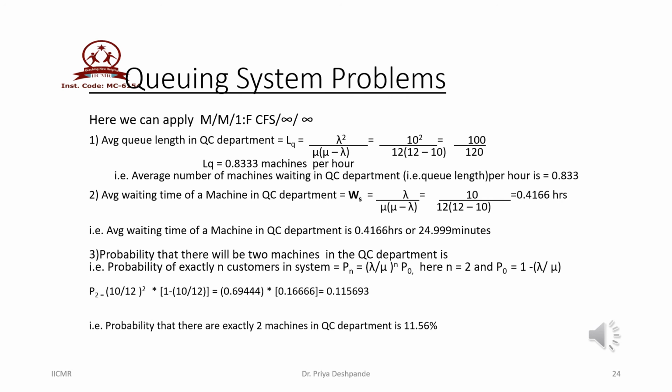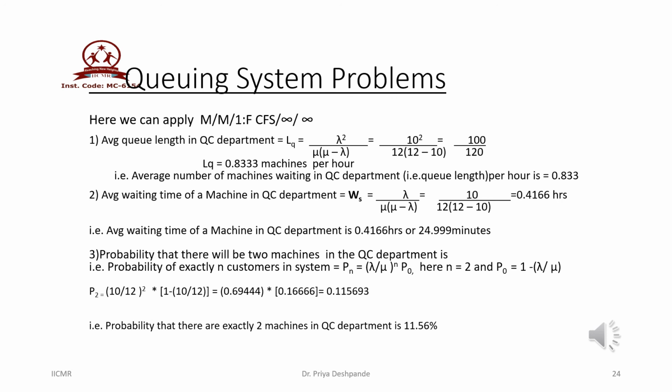Let us find the third parameter, the probability that there will be exactly 2 machines in the quality control department. This is equal to Pn, where n is equal to 2, and the formula is lambda upon mu whole thing raised to n into P naught. Here n is equal to 2 and P naught is equal to 1 minus lambda upon mu.